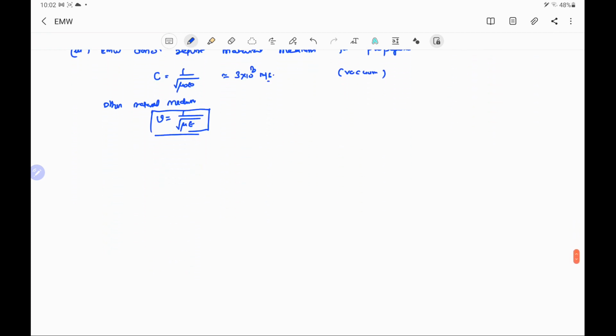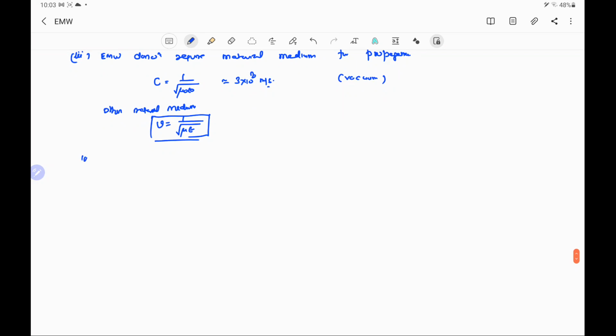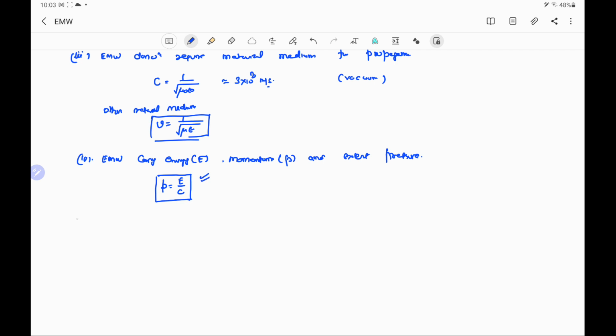Another property is that electromagnetic waves carry energy, say E, and momentum P, and exert pressure. The relation between the momentum and the energy for an electromagnetic wave is given by P equal to E by c. So we have to remember this formula.